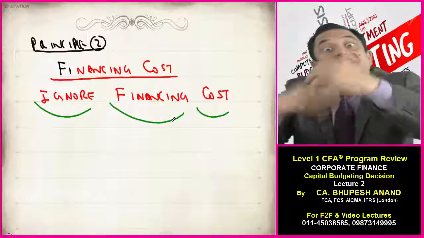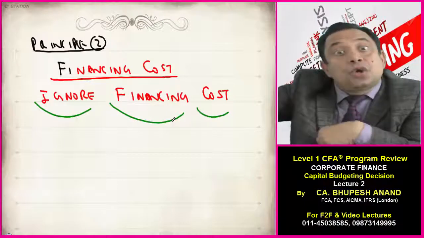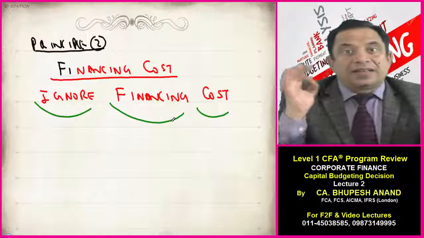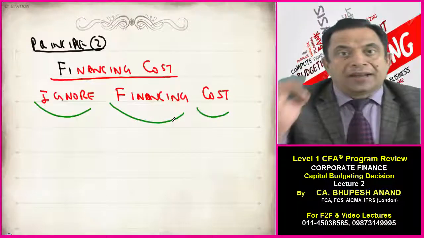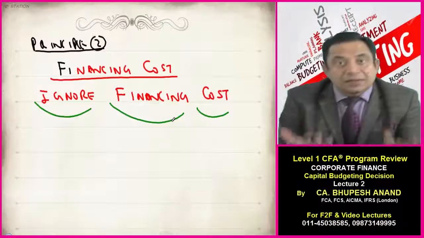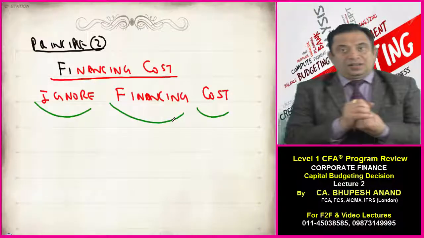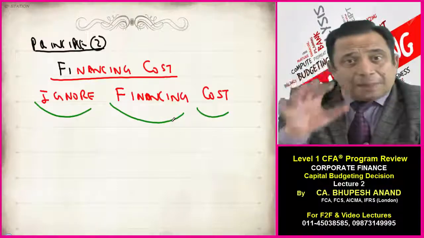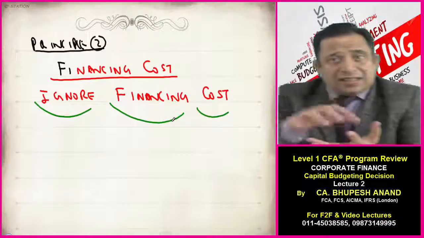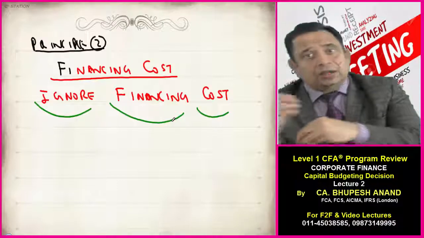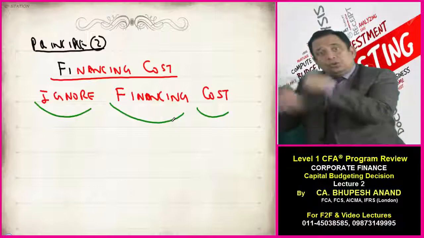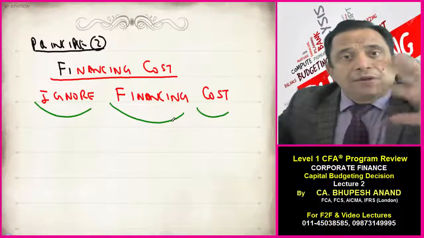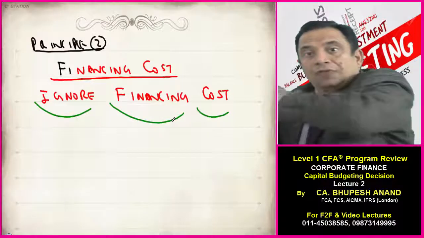Now we have to pay something in return to those persons who are the providers of funds. I repeat, we have to pay something to those persons who are providing us the fund. For example, in case of debenture holders, we are giving interest, that is cost of debt. Now the point is, in capital budgeting decisions, whether these funds are arranged through debt, equity, or reserves and surplus, we will not consider the cost of any of these.